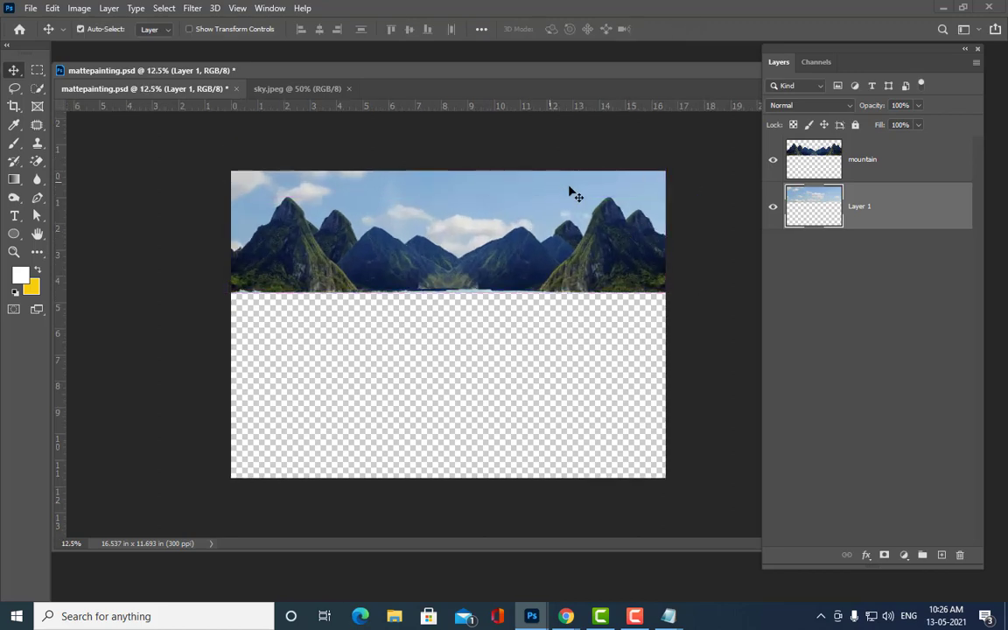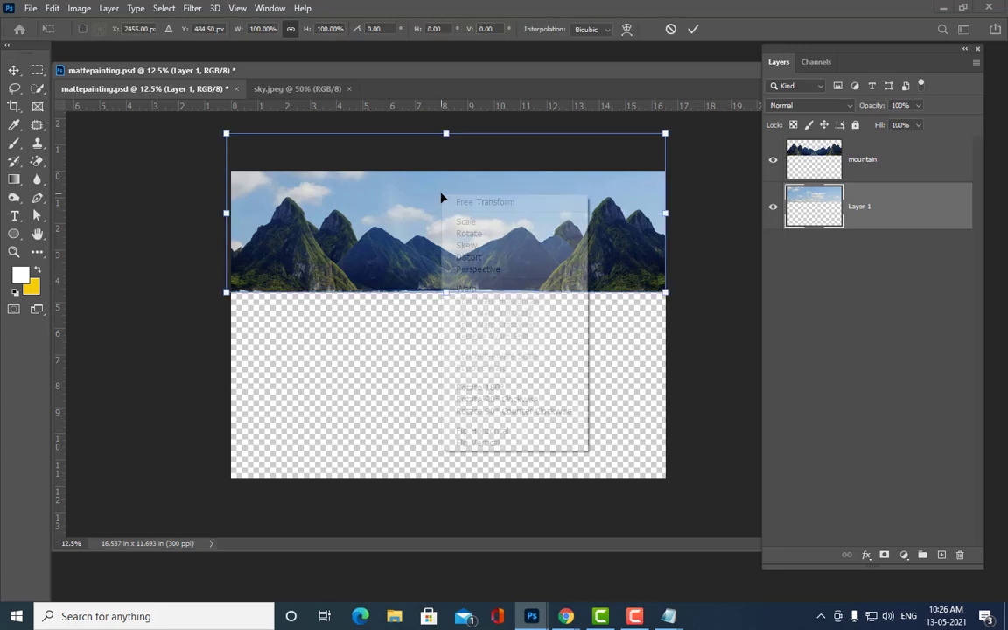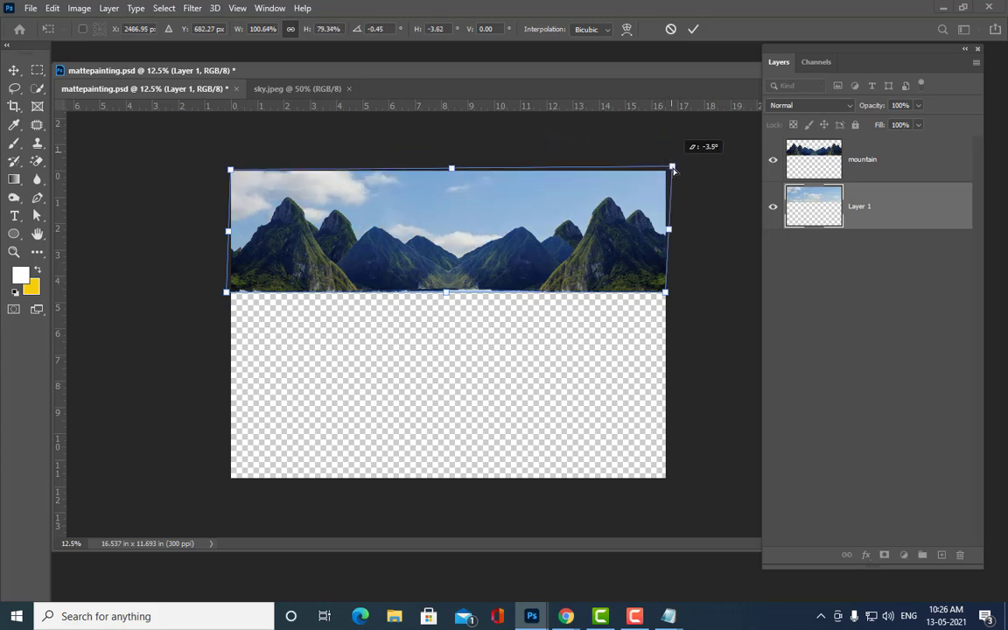So you can use Distort on this, so make it something like this, so that we can see the complete sky. Once we have put it like this, now let's give it the name sky. Right, so now the next step.